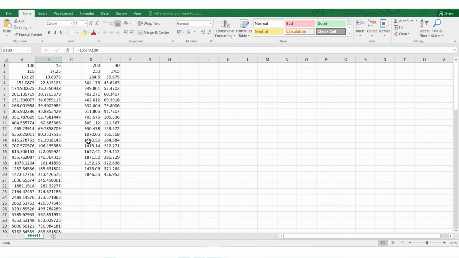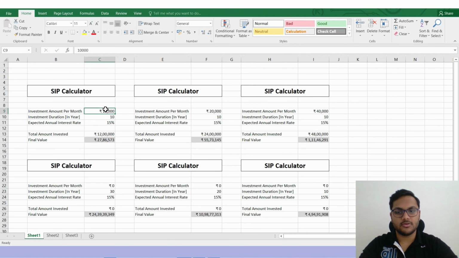So that is the reason you need to start investing early, so that you can benefit from the effects of compounding, or you can say the benefits of compounding, as early as possible, right? So here you can see all the calculations. So 10,000 rupees, 20,000 rupees and 40,000 rupees, and for 10 years and 15%. But like we discussed here, he's left with 30 years. Kabir is left with only 20 years and Imran is left with only 10 years. And here you can see the final amount, 24.4 crores, almost 11 crores and almost 5 crores, right?